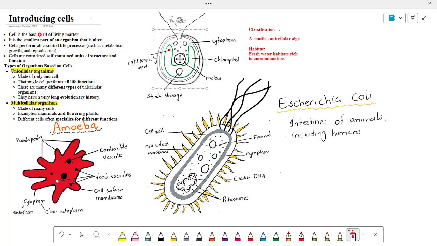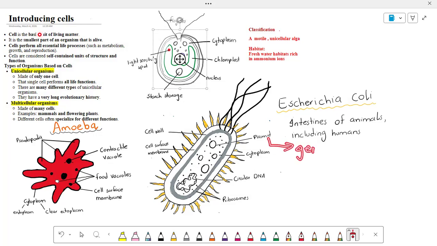Here the very important part is the plasmid. Plasmid is a circular DNA in E. coli. Unlike eukaryotic cells, bacteria have circular DNA instead of a nucleus, because they do not contain a nucleus. The plasmid is also used in genetic engineering.